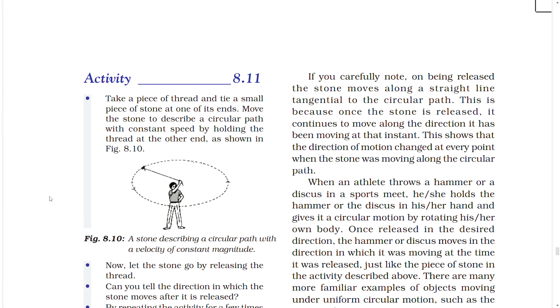Activity 8.11. Do this. Take a piece of thread and tie a small piece of stone at one of its ends. Move the stone to describe a circular path with constant speed by holding the thread at the other end as shown in the figure. A stone describing a circular path with a velocity of constant magnitude.